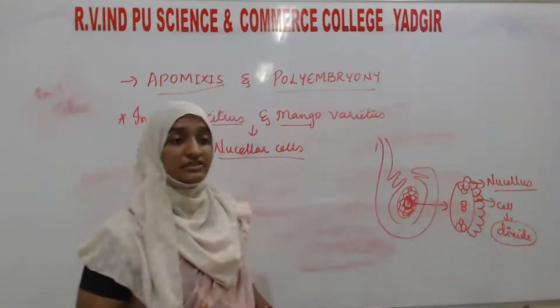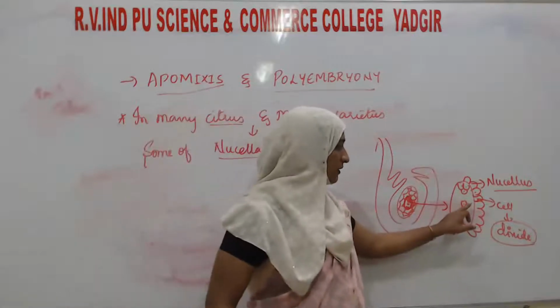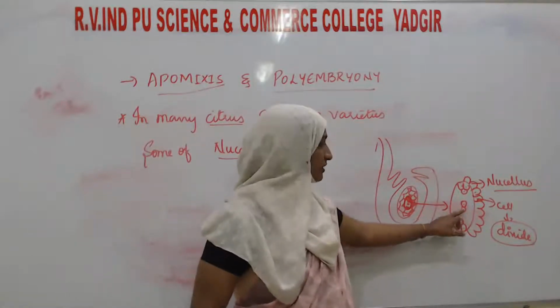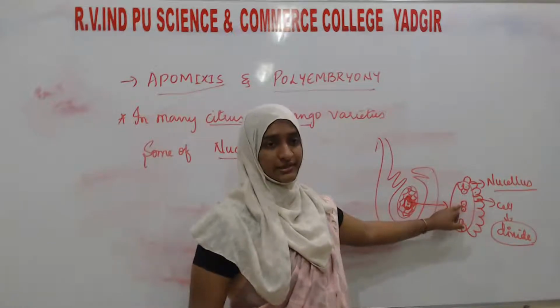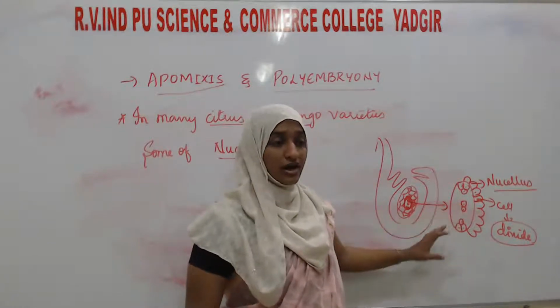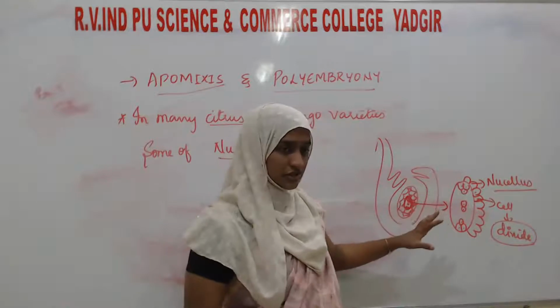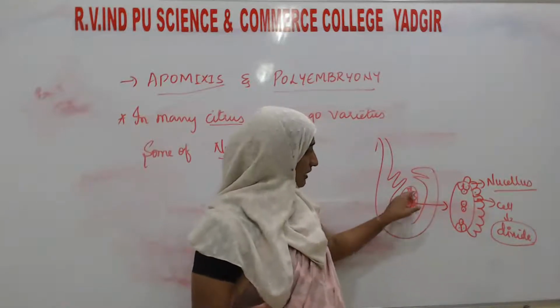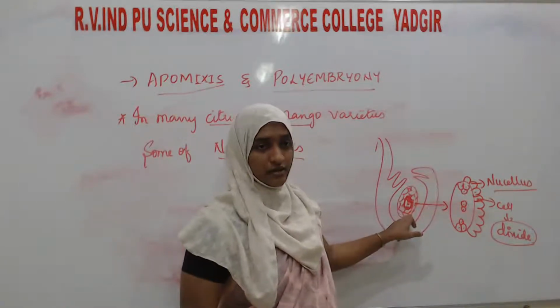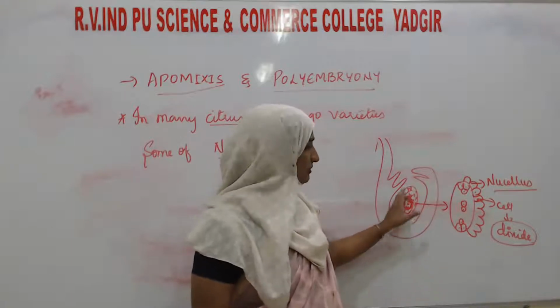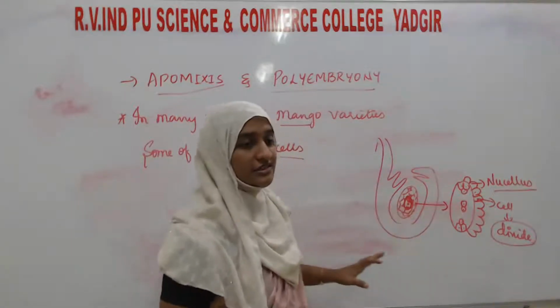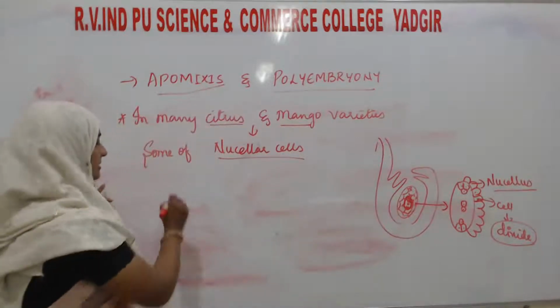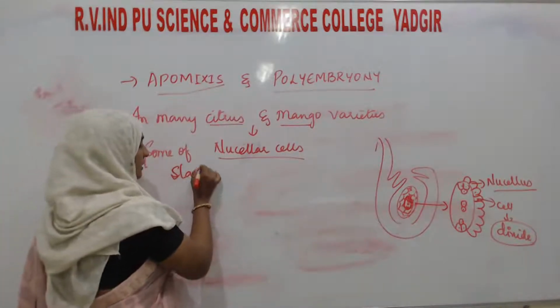Okay, till now what we studied? Fertilization will take place with these cells: one egg cell and one with the polar nuclei. In some conditions, these cells are going to divide. In normal conditions, these cells will not divide, but here the nuclear cells start to divide.